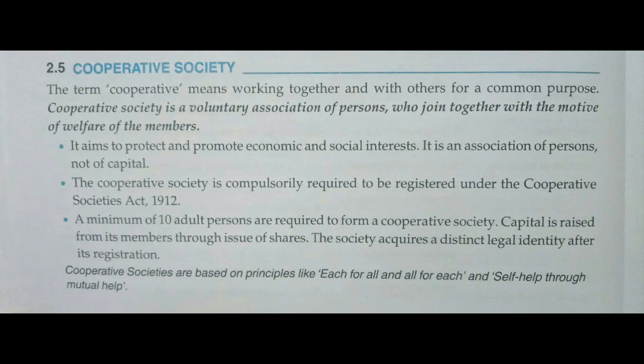The principle behind cooperative society is each for all and all for each. It is self-help through mutual help, meaning to help each other. We are helping each other, and so we also get benefit from that.